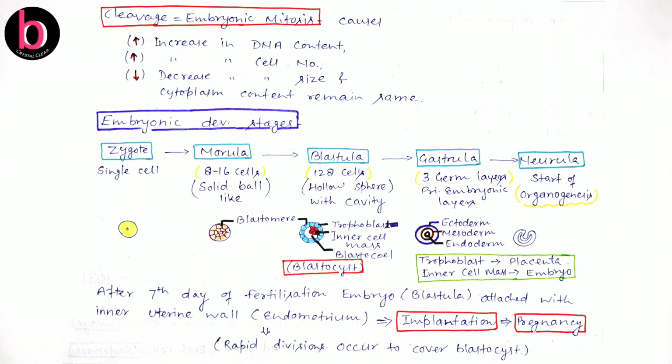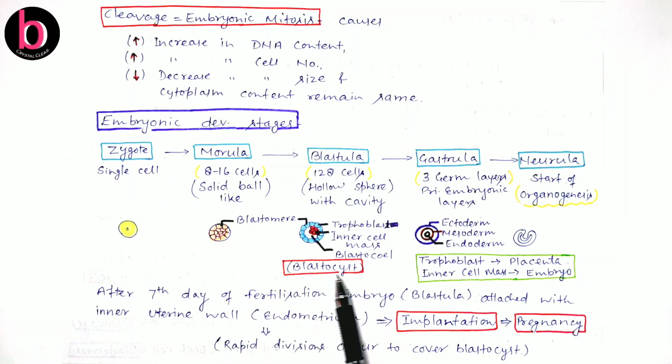As we already know from the animal kingdom, human beings are triploblastic in nature. After the gastrula, the next stage is the neurula. In the neurula stage, there is organogenesis, that is, development of organs, and this continues till childbirth or parturition.